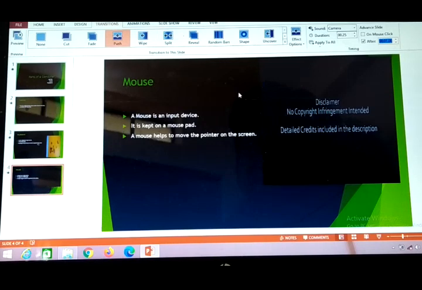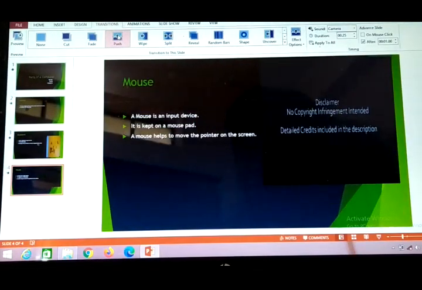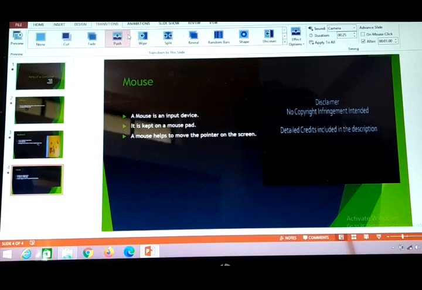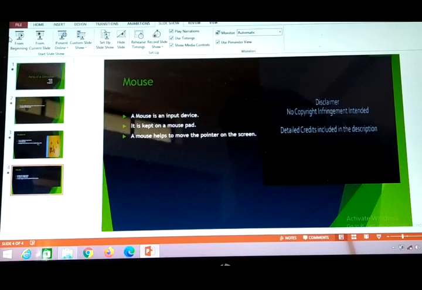Or you can select the timing, with respect to that it will be moved. Now I'll be showing you, you can select the sound option and apply to all. I have applied this, push, and now the camera sound will be heard when it moves from one slide to another.